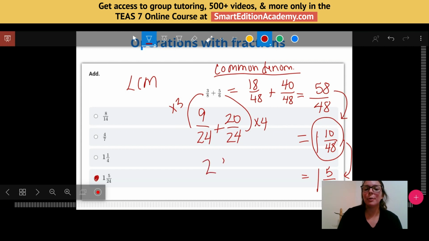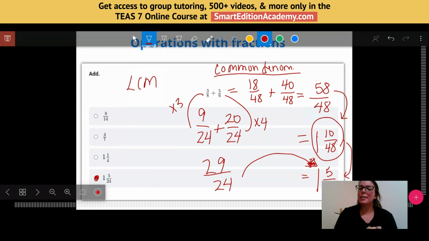And now when I add, I get 29 over 24. And similarly, I still have to turn it into a mixed number. So 24 goes into 29 once with 5 left over. That would have allowed me to jump straight to this solution without having to simplify. So both are great strategies, but sometimes if we can use that least common multiple, it saves us a little bit of work. Okay, so just remember, main thing I want you to know when we are talking about adding and subtracting fractions is that you need to have a common denominator.